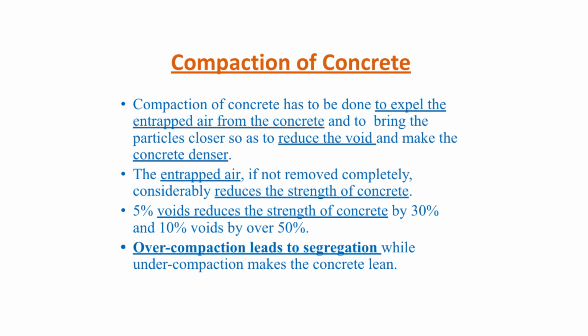If the entrapped air is not removed properly or completely, there will be considerable reduction in the strength of the concrete. As an example, you can see that 5% voids reduces the strength of the concrete by 20% and 10% voids by over 50%. Over compaction is also not allowed, because it leads to segregation, while under compaction makes the concrete lean.